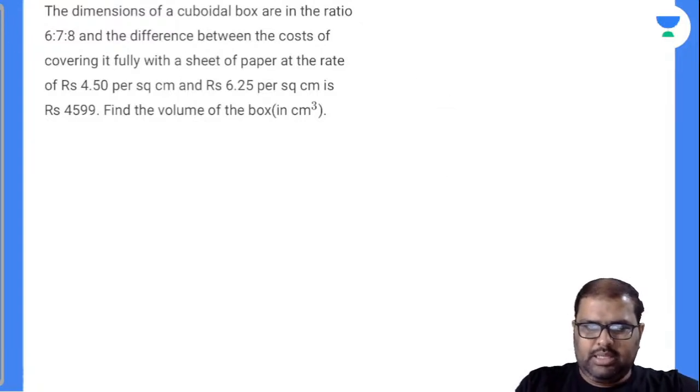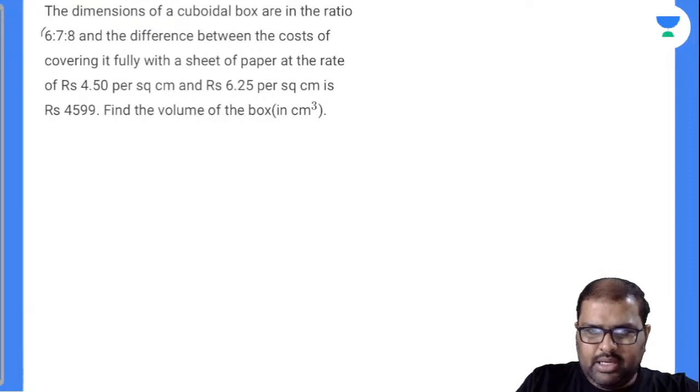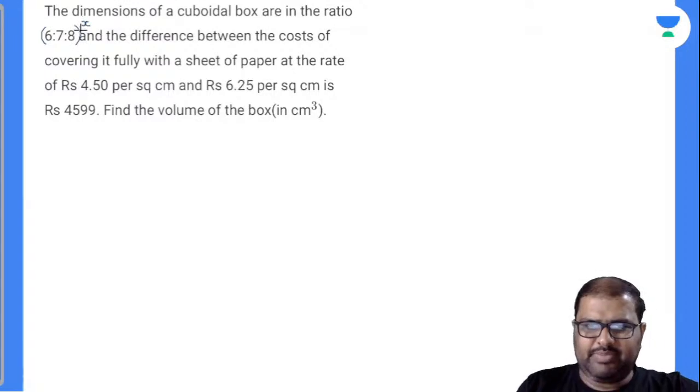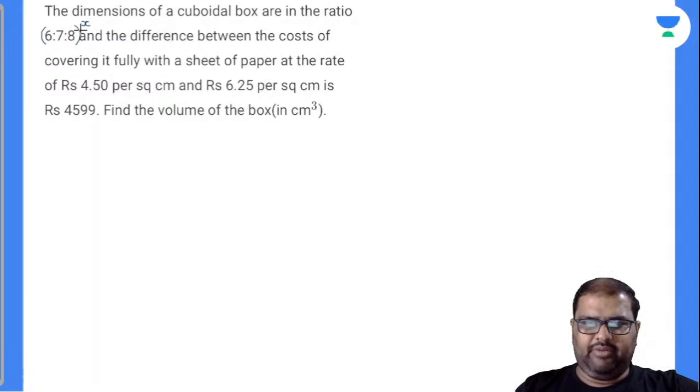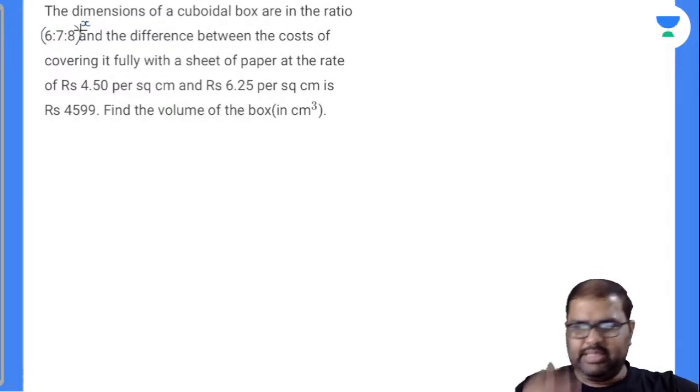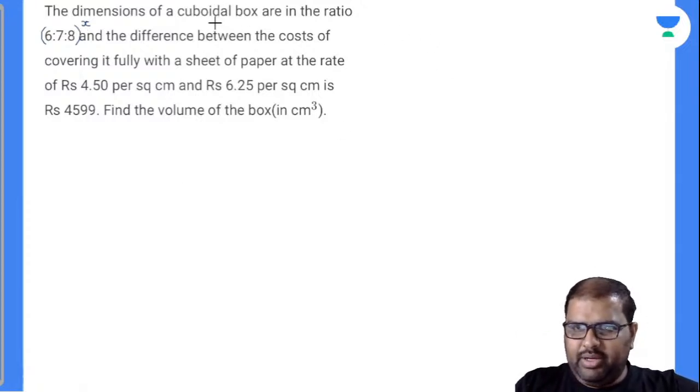The dimensions of a cuboidal box are in the ratio of 6:7:8. Very good, excellent. So I'll take down a common factor so that I can make it very easily. And the difference between the cost of covering it fully with a sheet of paper at the rate of 4.50 per square centimeter and 6.25 per square centimeter is 4599. Find the volume. So everybody knows the cuboidal box, tell me the area, brother. So the area, total surface area. Anybody?